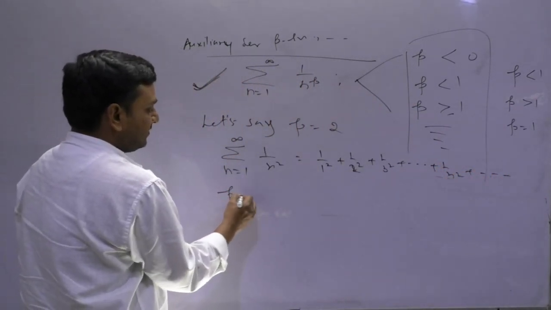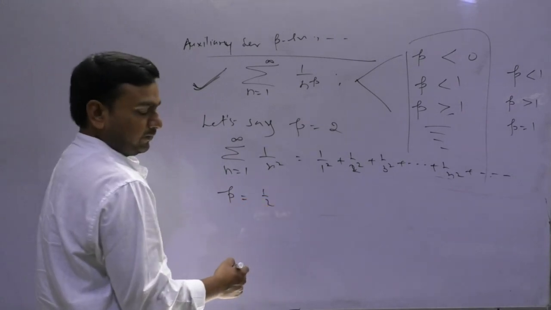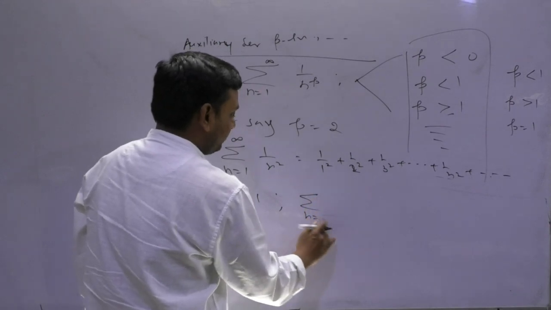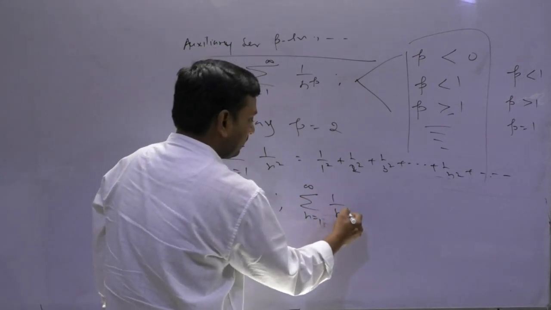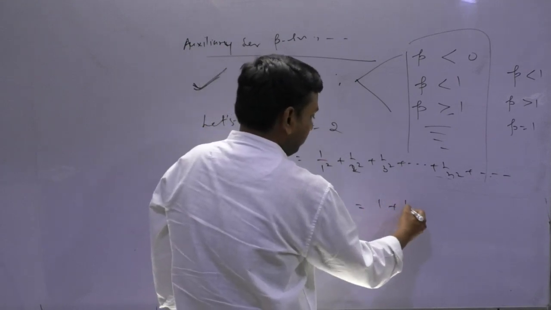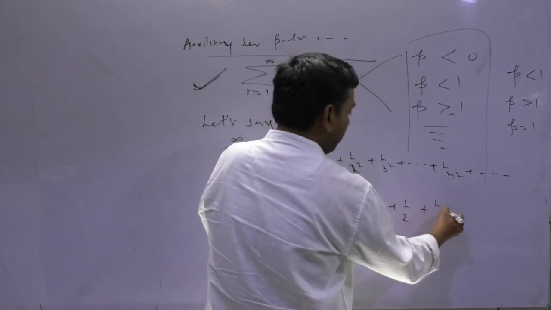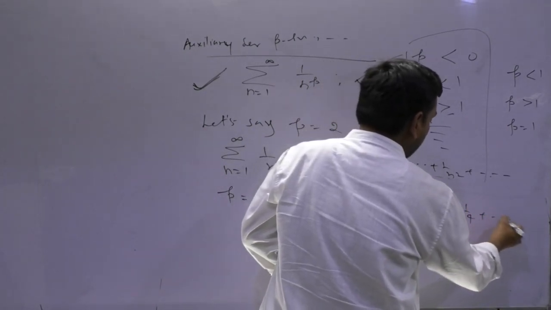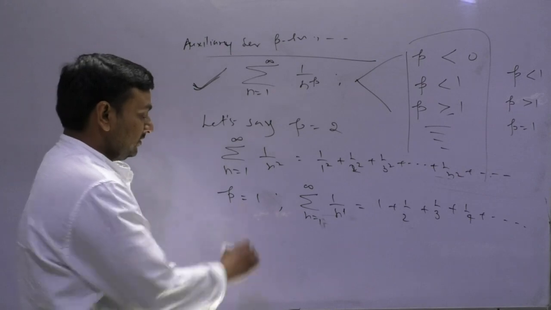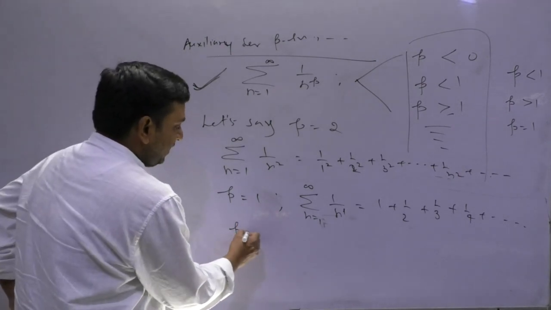Suppose that p is 1, so the series turns out to be 1 plus 1 upon 2 plus 1 upon 3 plus 1 upon 4. Suppose that p is 5, or less than 1, let's say p equals 1 by 2.